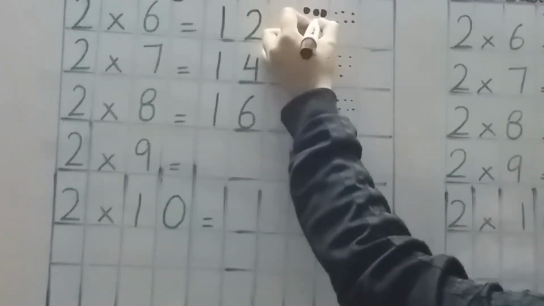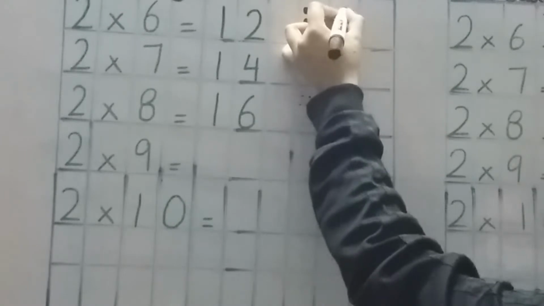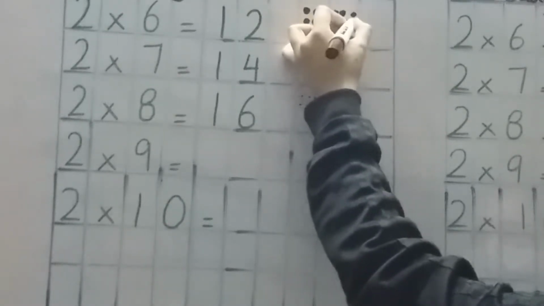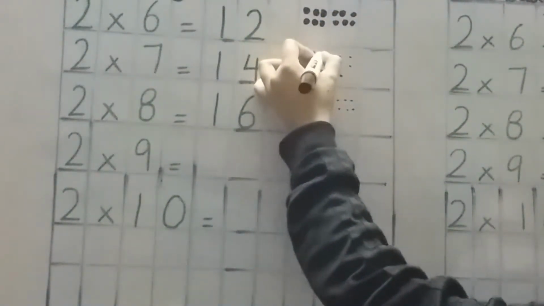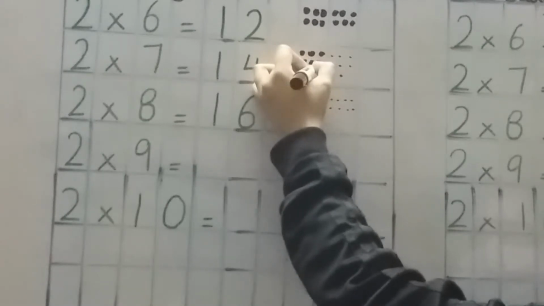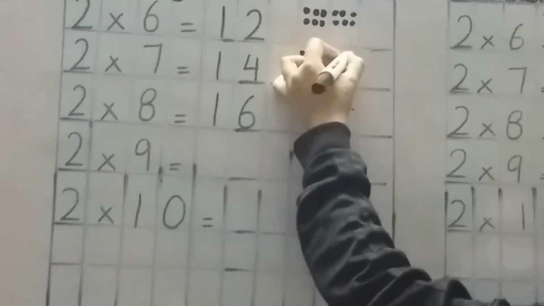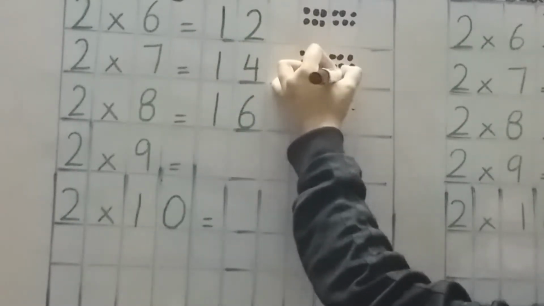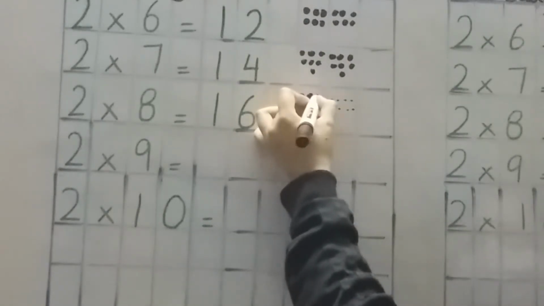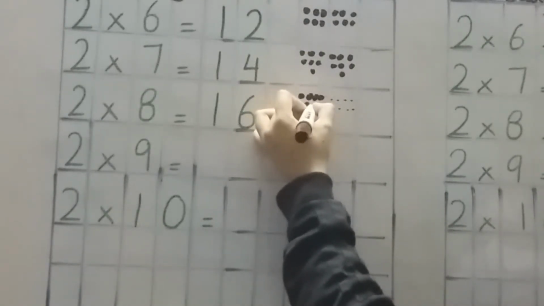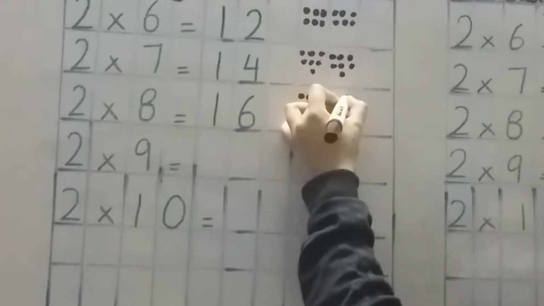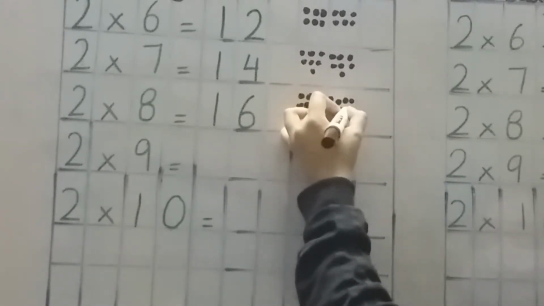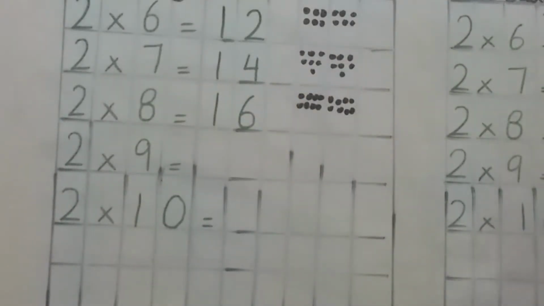Alright, I'll make the dots more visible for you. Give me just 1 second, I'll make them visible so we can see them clearly. Alright, so we are on 2 into 8. There, I'm almost done. Yes, I'm done now. I hope they're visible now.